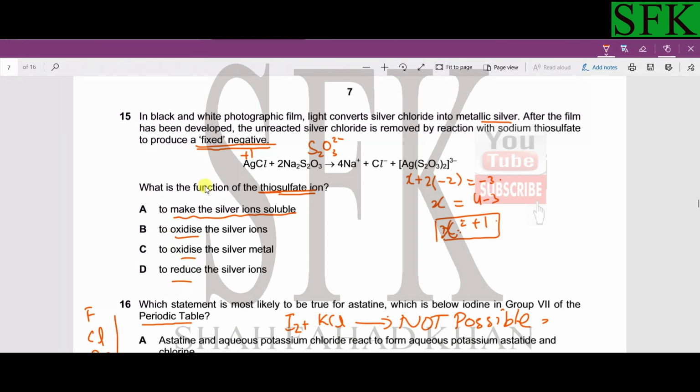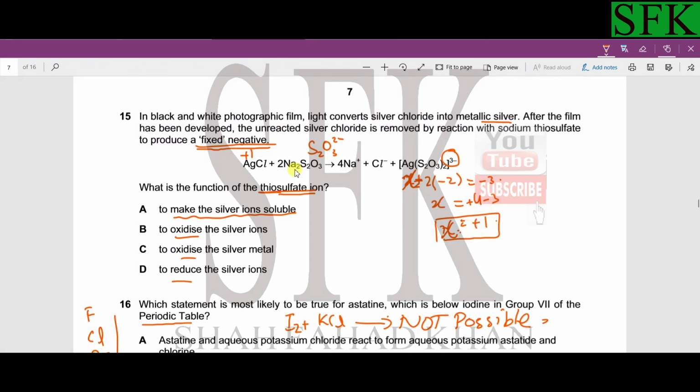All right, so for a redox reaction, we must check the oxidation number. The oxidation number of silver is +1. If we consider sodium's oxidation state as X, thiosulfate has a charge of -2, as indicated from its formula. So twice -2, because two thiosulfate ions are there, and the whole thing is a complex ion with a charge of -3. So X plus (-4) equals -3, so X becomes +1.